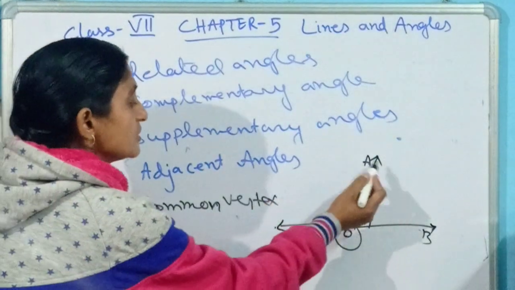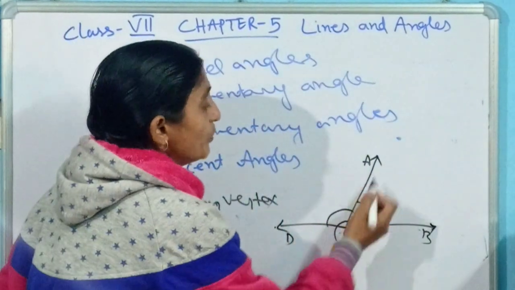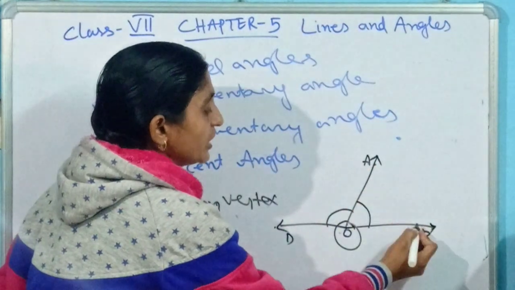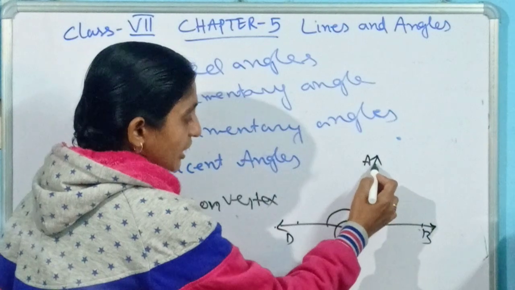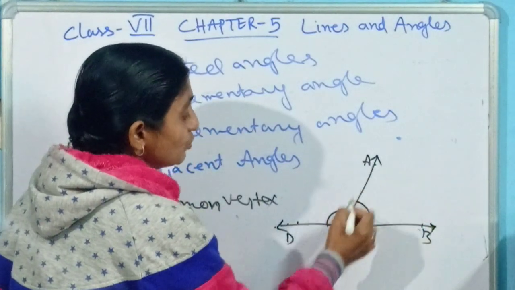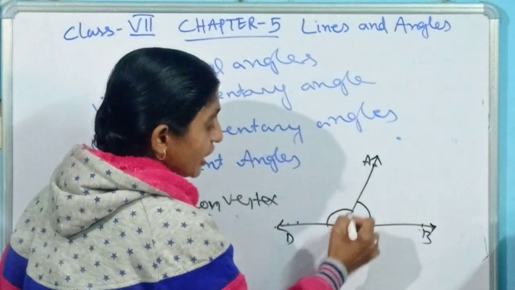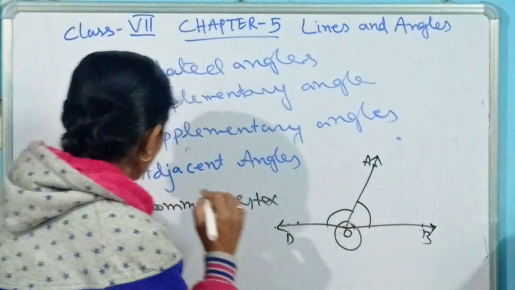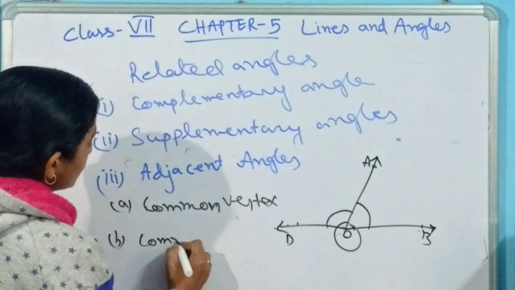Which is the common arm here? Yes, that is OA. In both angles AOB and AOD, we have one common arm, OA. So the second condition is that one common arm should be there.